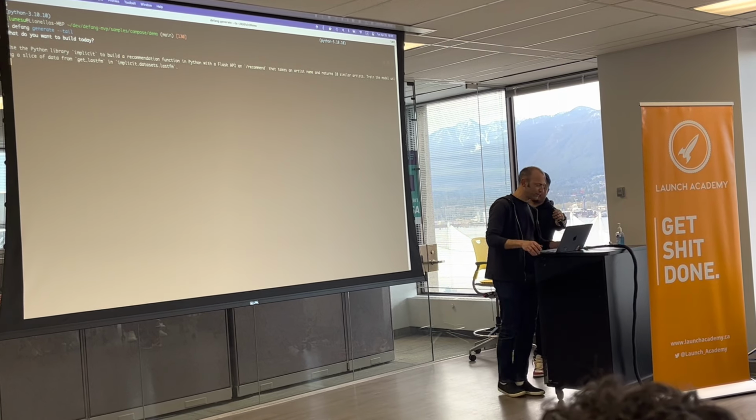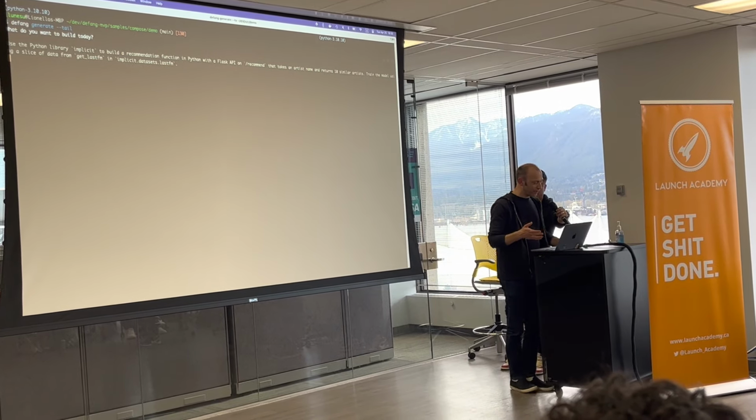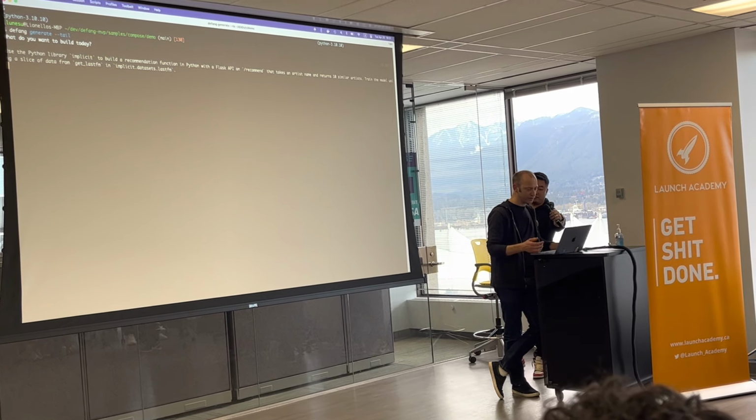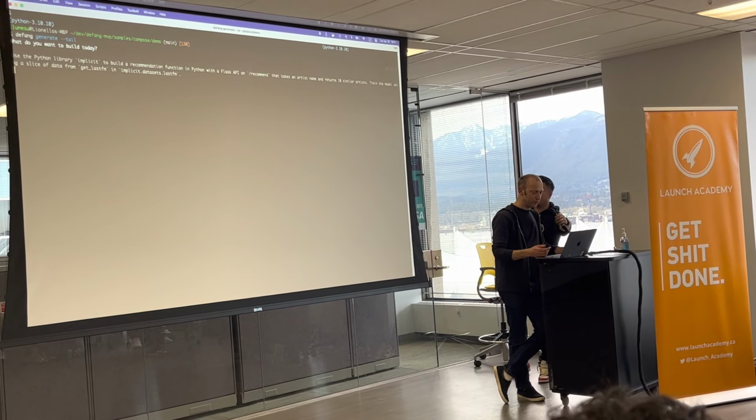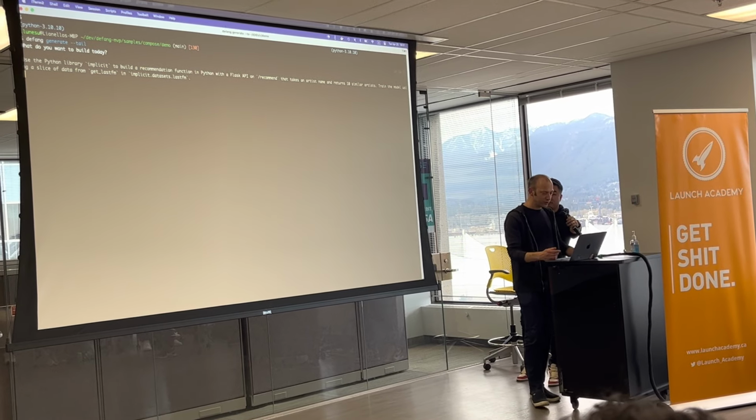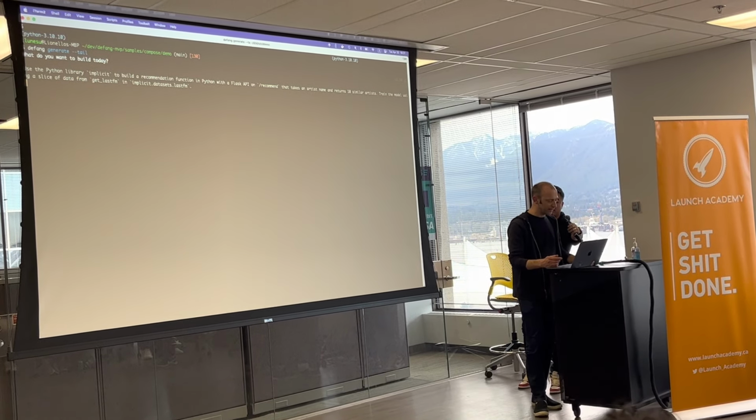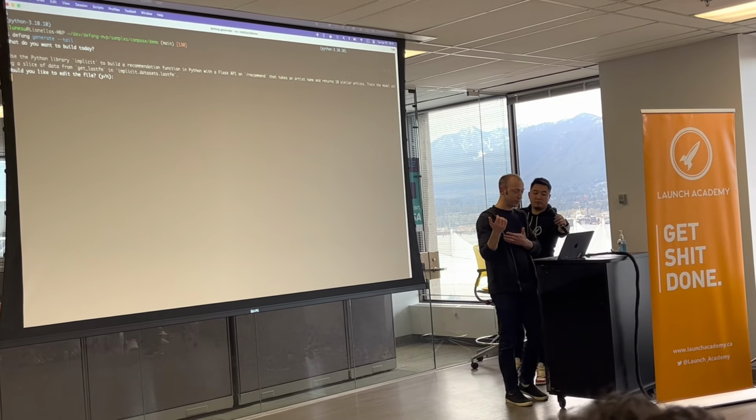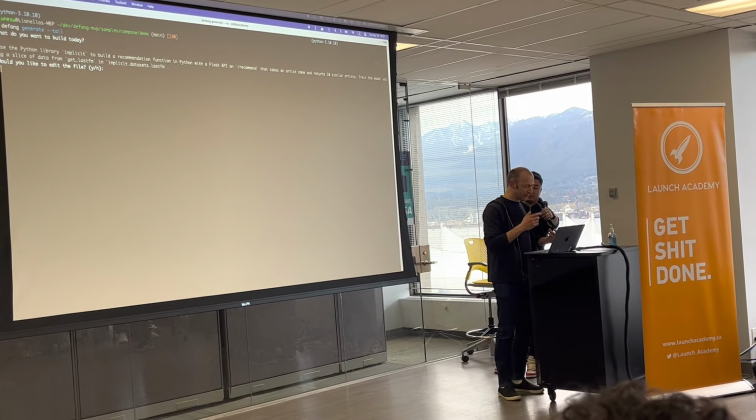a prompt. So use a Python library, implicit, to build a recommendation function in Python using a Flask API on /recommend. Takes an artist name, returns 10 similar artists. Train the model using a slice of data from last.fm, implicit dataset last.fm. Okay, so GPT actually ran this right now.